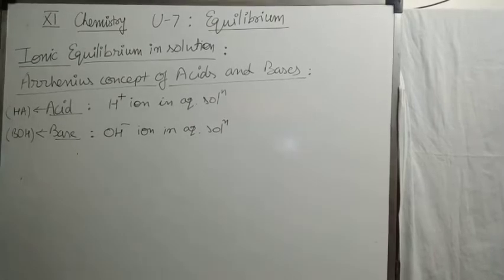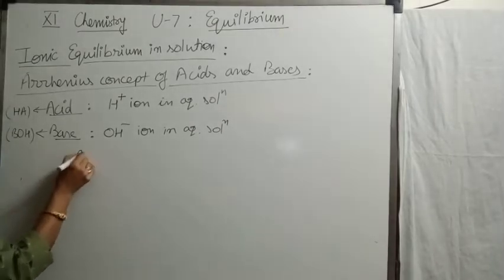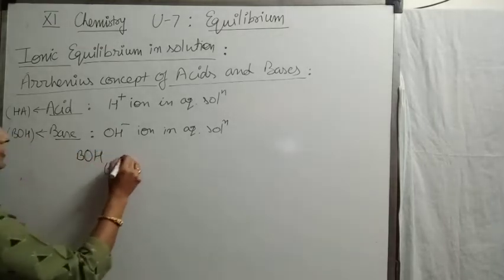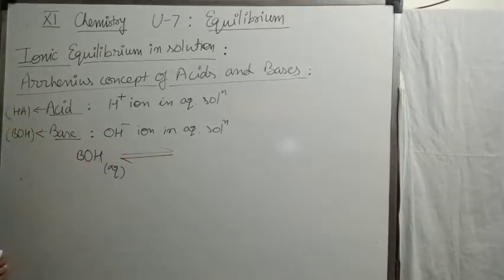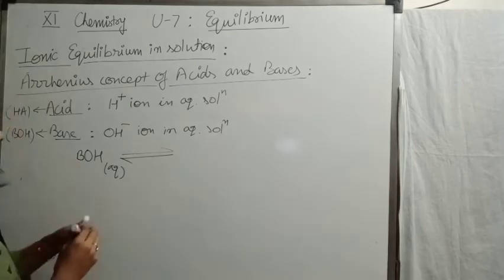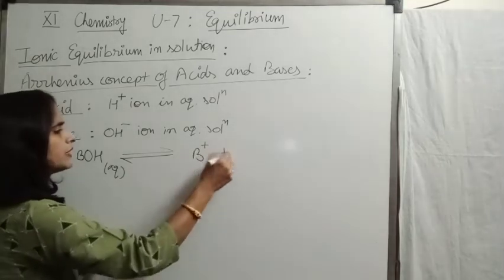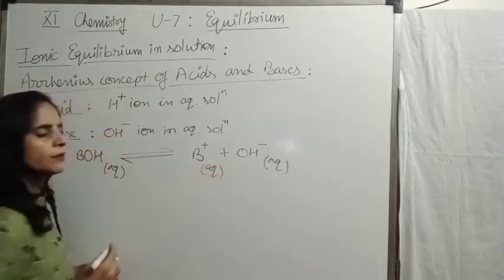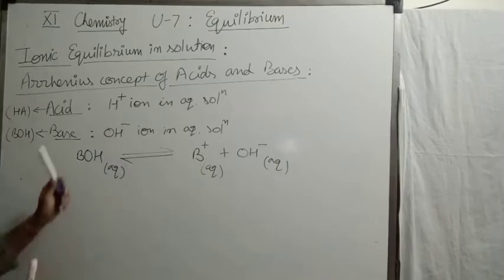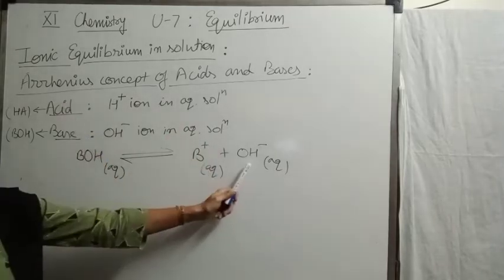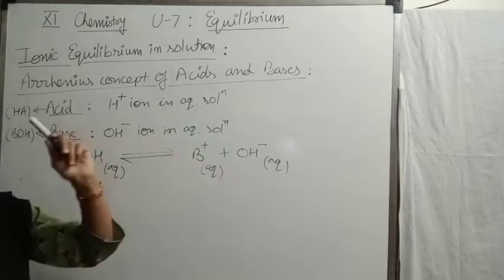Then representation of a base. First I am taking the general way to represent. Then we take a few examples. If it's a weak base, partial dissociation, and if it's a strong base, full dissociation, into B positive and OH negative. So this is the reason the substance is a base, because if we apply the Arrhenius concept, bases are the substances which release hydroxyl ion in their aqueous medium. As this is providing us hydroxyl ion, we can say this is a base.